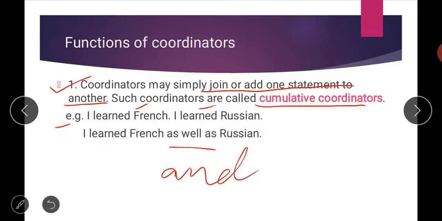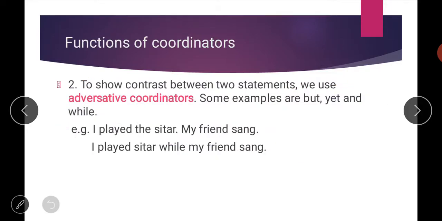So these kind of coordinators are called cumulative coordinators, and as well as all these kind of coordinators. Then next, the second function of coordinators is that to show contrast between two statements we use adversative coordinators.